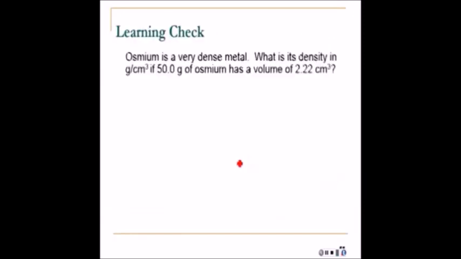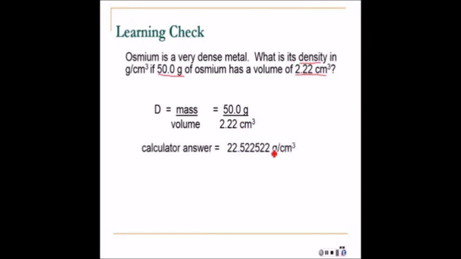Okay. Now let's do a problem finding density. So osmium is a very dense metal. What is its density? They want the density, and they give you 50 grams of osmium and the volume of 22 cubic centimeters. So we have our formula. All you have to do is make our substitutions, and then we do the math and round off with 3 significant figures, since that's what we have here. And this is our final. So that's our 3 sig figures. Pretty straightforward.